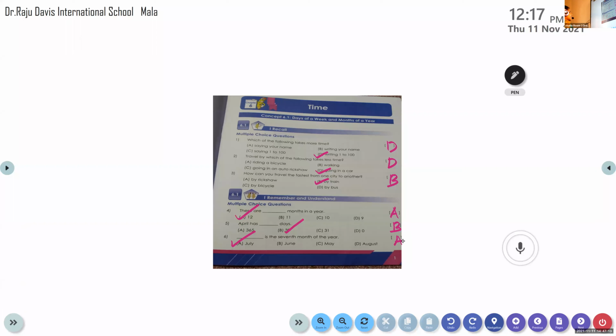Those who have completed page number 1, please move to page number 2. So here we have again fill in the blanks. So let's move to page number 2.